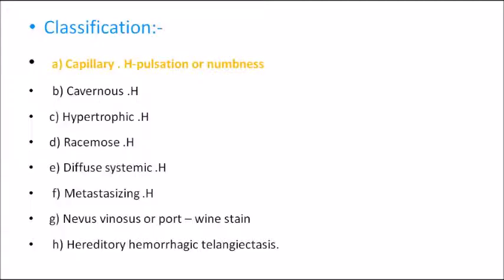Now coming on to classification. Classification is based upon which vessel is involved, whether a capillary, a vein, a cavernous type of vein, or an artery. Based upon that you can divide it into capillary hemangioma, cavernous hemangioma, hypertrophic type, racemose type, diffuse systemic type, metastasizing type, nevus venous or port-wine stain type, and lastly hereditary hemorrhagic telangiectasia. Among these, from an MCQ viewpoint, capillary hemangioma is the one which shows pulsations or numbness as the symptom.